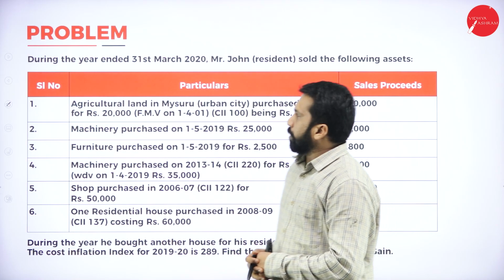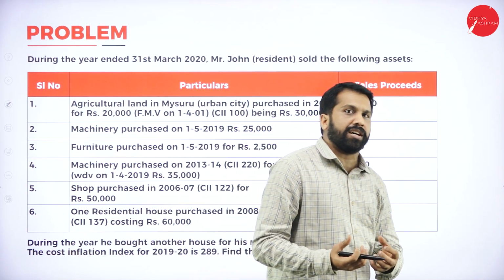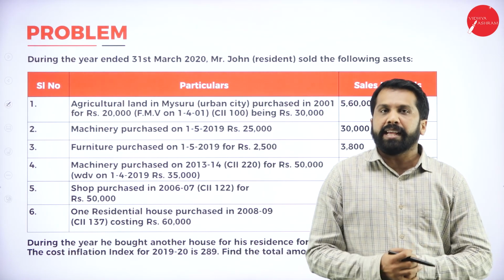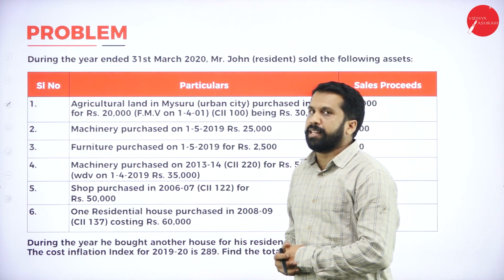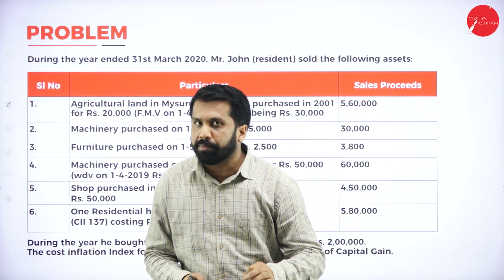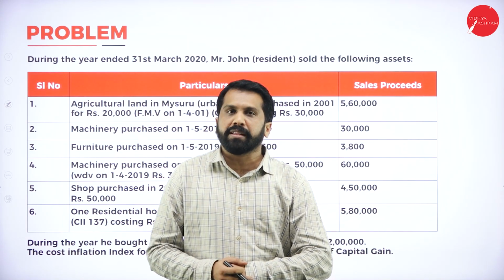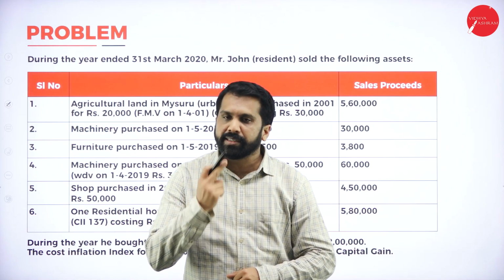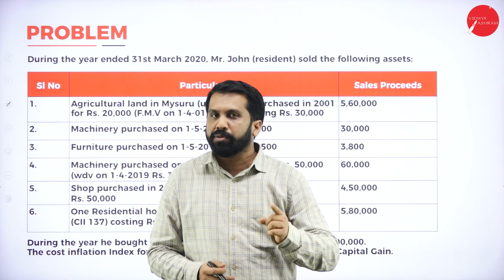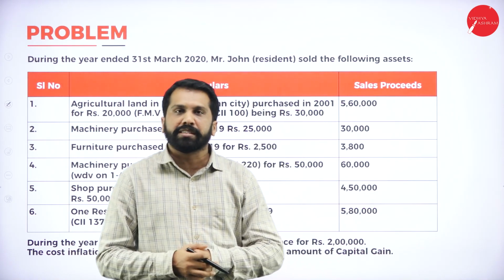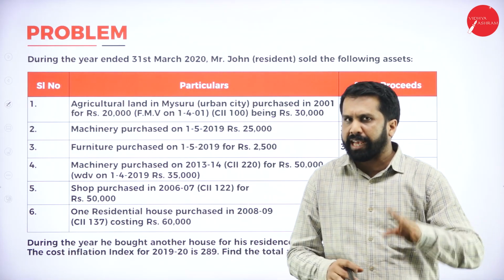Directly I'll go to problem number 1. Remember, while doing capital gain, if you find that anything is used as a personal effect, like your personal two-wheeler you're selling, your personal four-wheeler you're selling, then capital gain will not come. Any personal effect asset if you are selling, the capital gain will not come. Jewelry, there is a capital gain. Only I'm talking about vehicles. Vehicles, if you are using for your personal use and you are selling, no capital gain. But jewelry, house, building, everywhere capital gain will come.